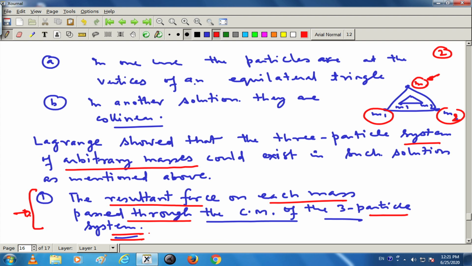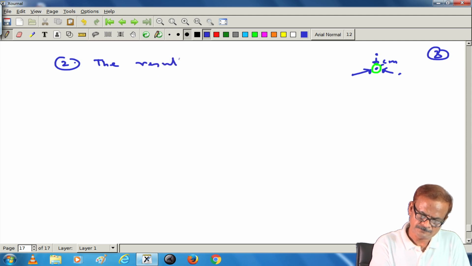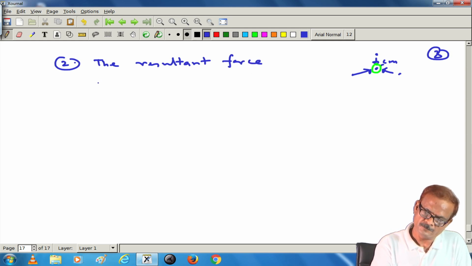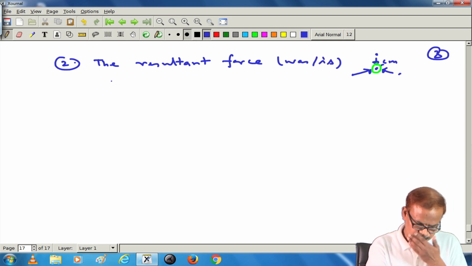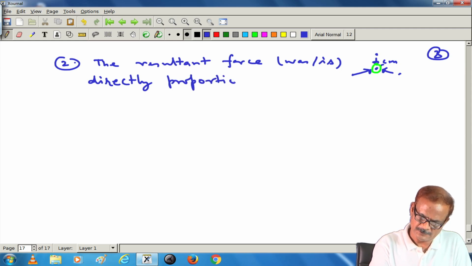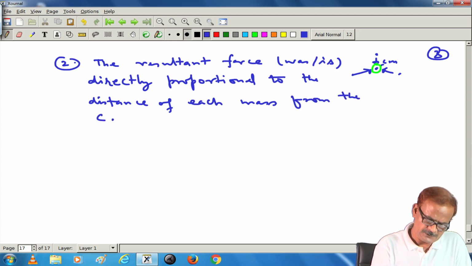If this happens, condition 1, then condition 2: the resultant force is directly proportional to the distance of each mass from the center of mass of the system.